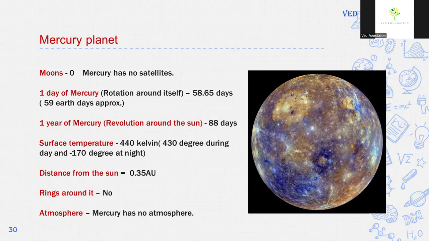Surface temperature of Mercury averages 440 Kelvin, or 430 degrees Celsius during the day and minus 170 degrees Celsius at night. Distance from the sun is 0.35 astronomical units. Mercury has no rings around it, and Mercury has no atmosphere.